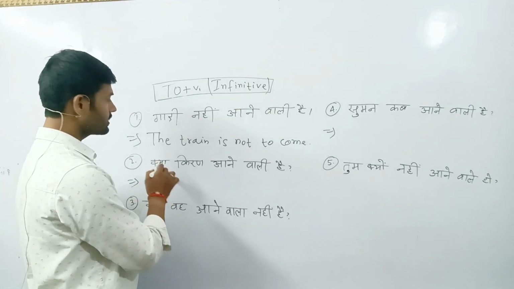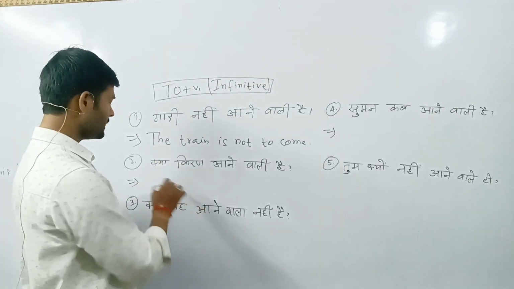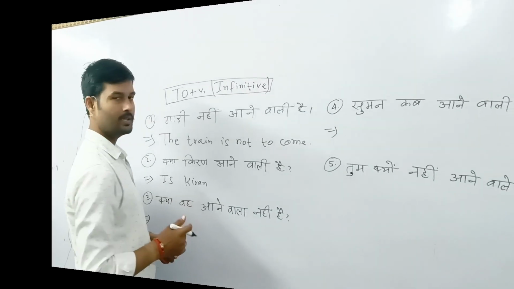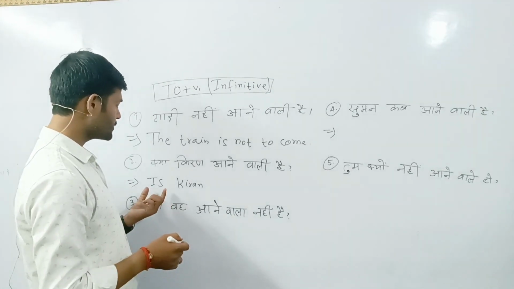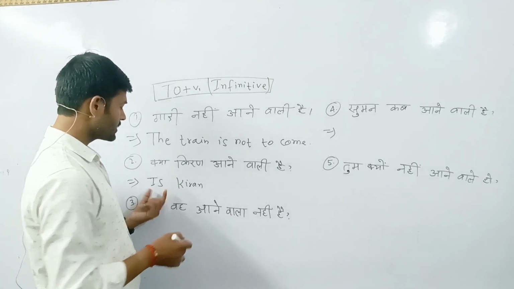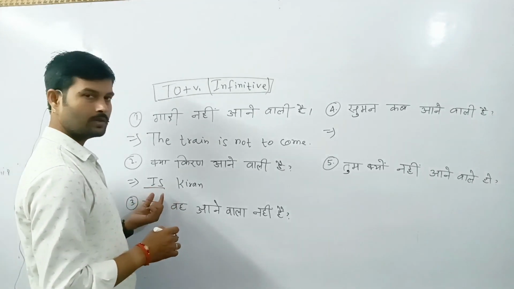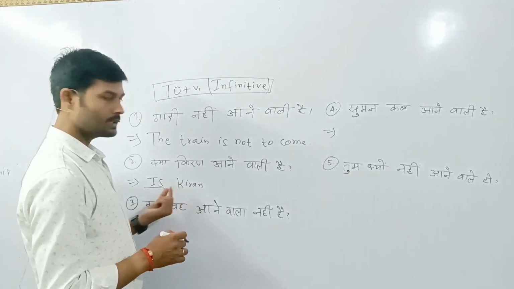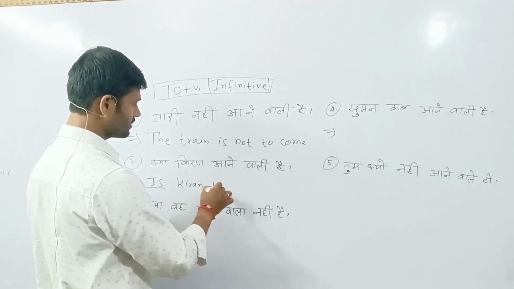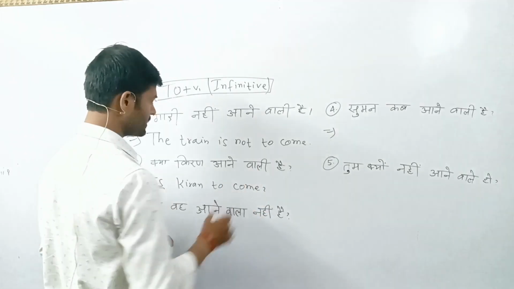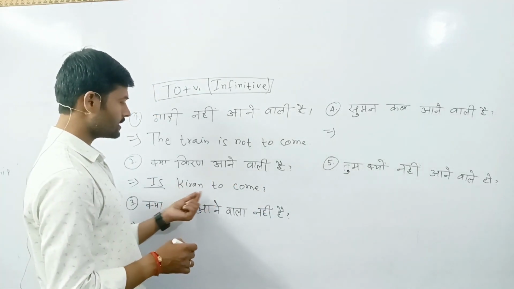Okay, next. क्या किरण आने वाली है? Is Kiran. You know, when you write an interrogative, you always have to write it with a helping verb. So here the helping verb is "is". So, is Kiran to come?